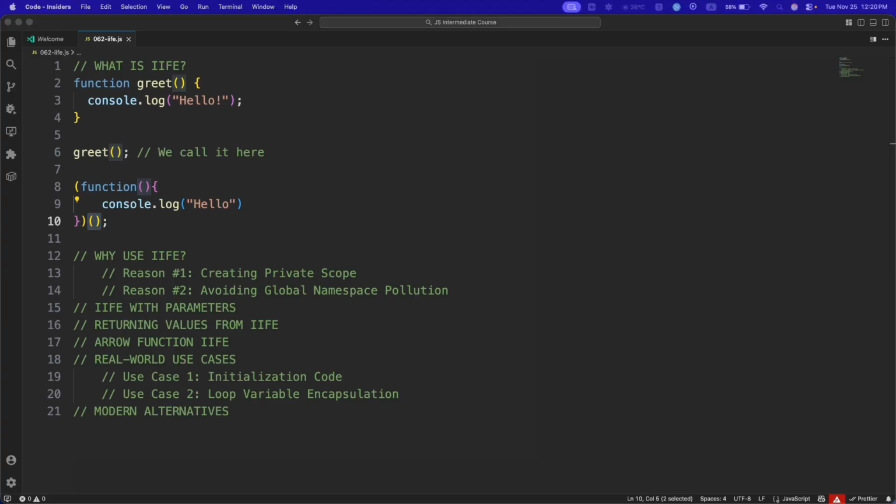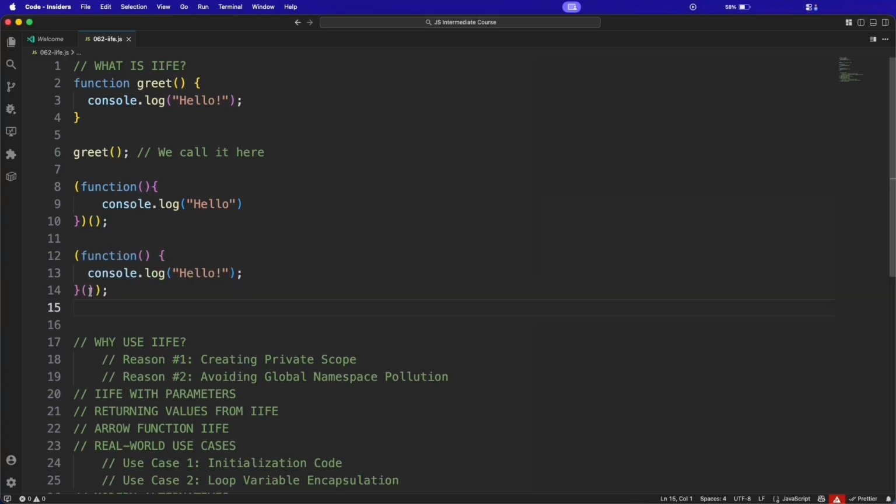You can also write it with the invocation parentheses inside if you want, like this one. Okay. Both syntaxes work exactly the same way. It's just a matter of parentheses.